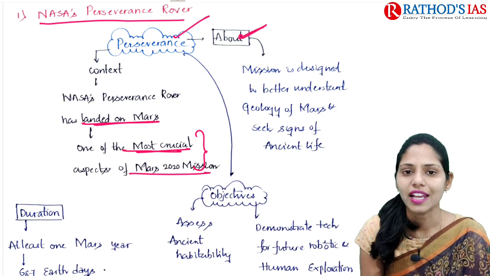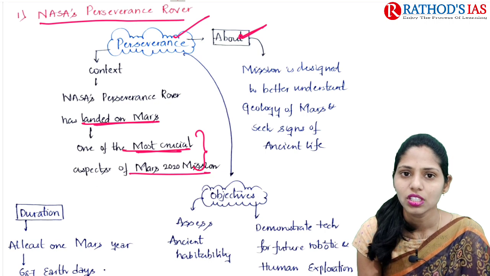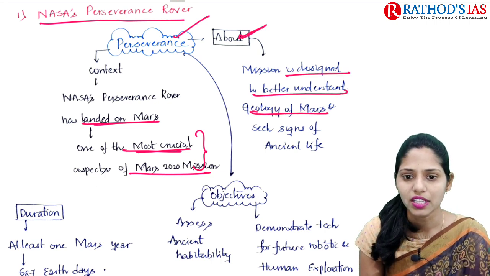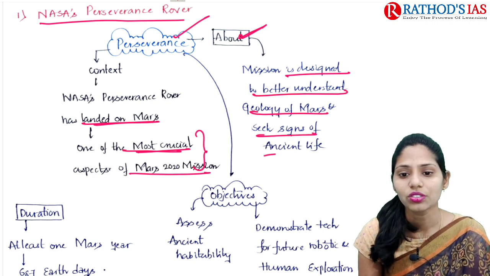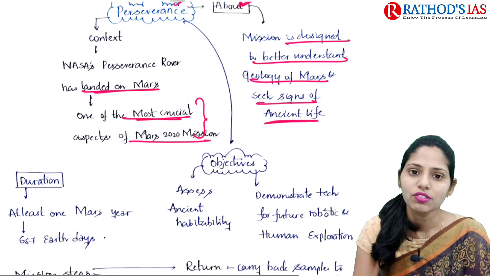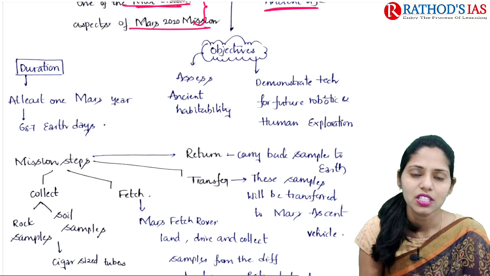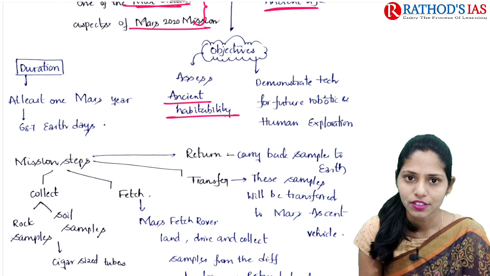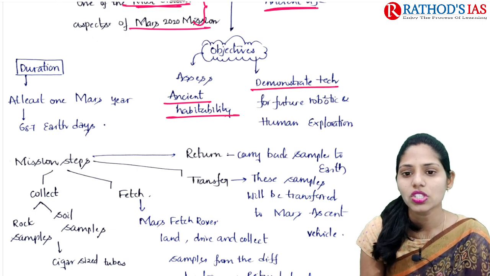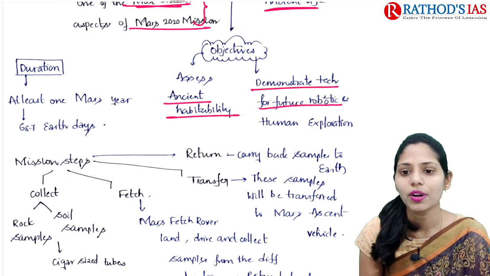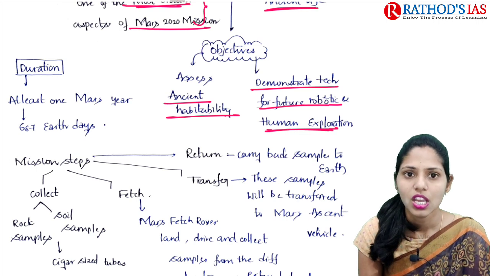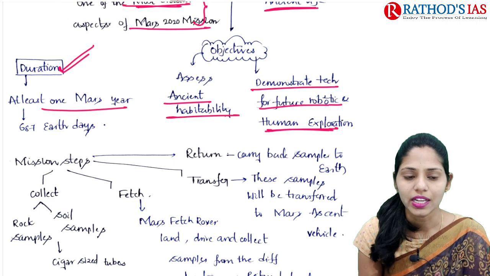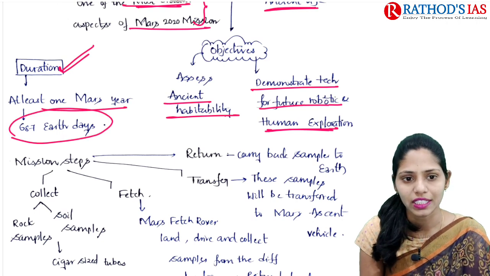If you see some facts regarding this, what is this mission? This mission is designed to better understand the geology of Mars and also to seek signs of ancient life. If you see the objectives of Perseverance, it is mainly to assess ancient habitability on the surface of Mars as well as to demonstrate technology for future robotic and human exploration. The duration of this mission is at least 1 Mars year, that is about 687 Earth days.